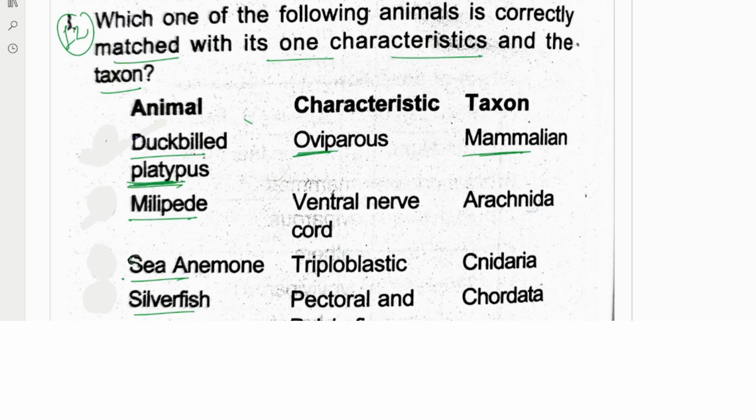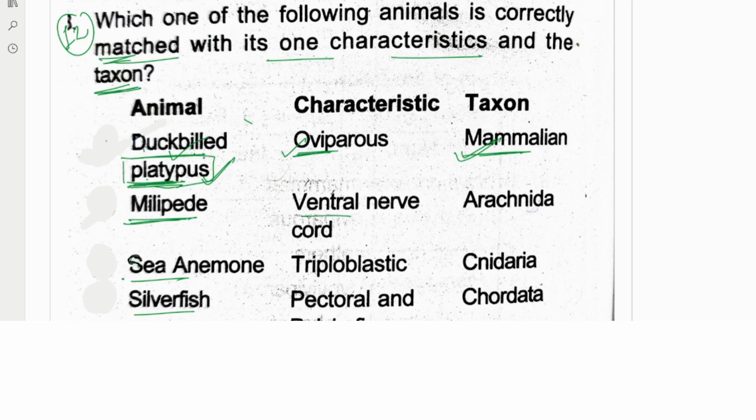Correctly matching they are asking, and their taxon also should be correctly matched. Taxon means related to the mammals, and some mammals are oviparous as I told, and they are platypus. That is absolutely correct. You can write this in your NCERT that platypus is an oviparous mammal. So let's see the next one, whether it is wrong or right.